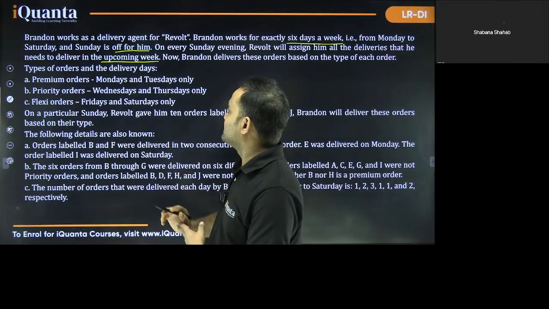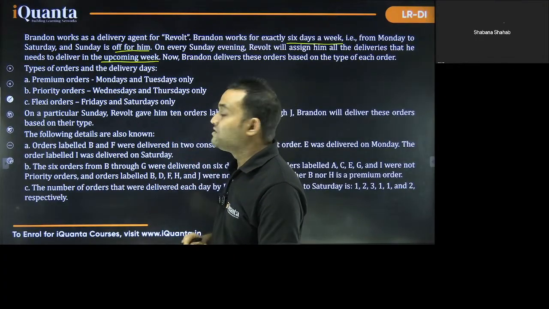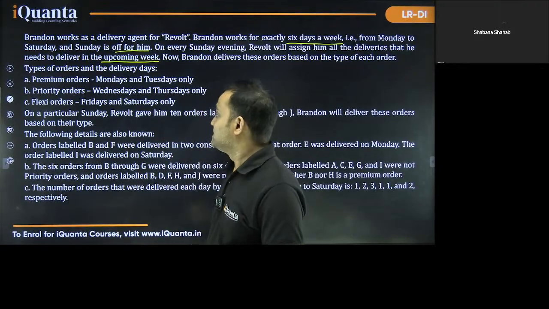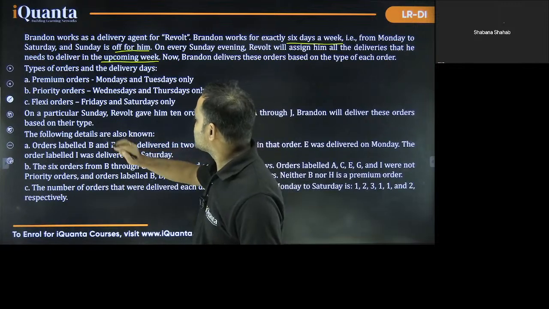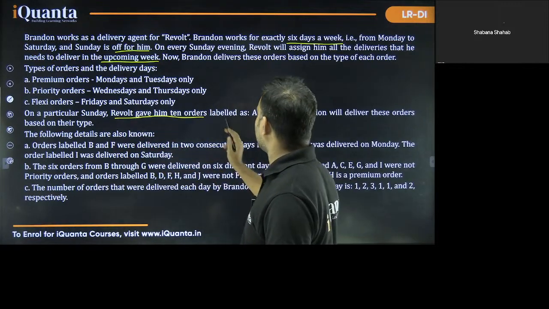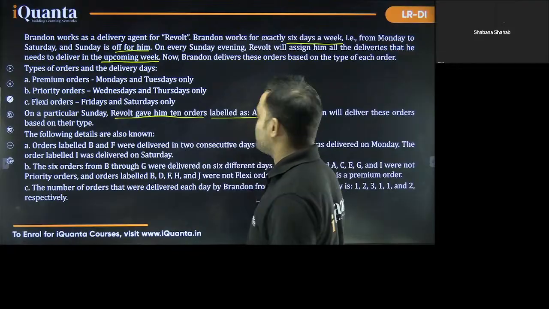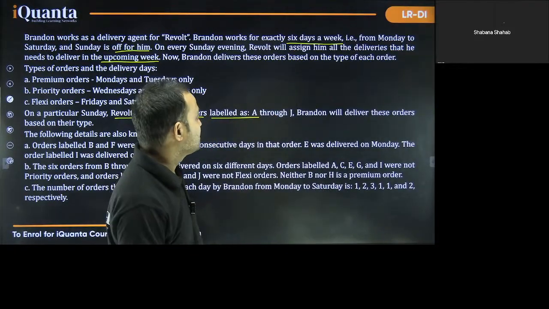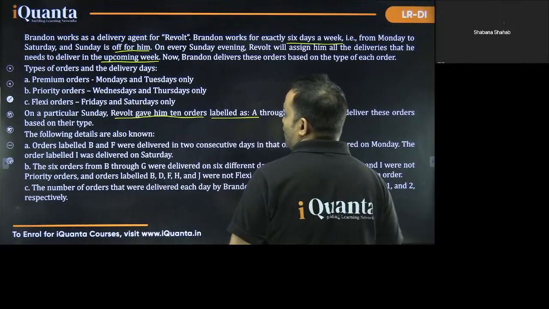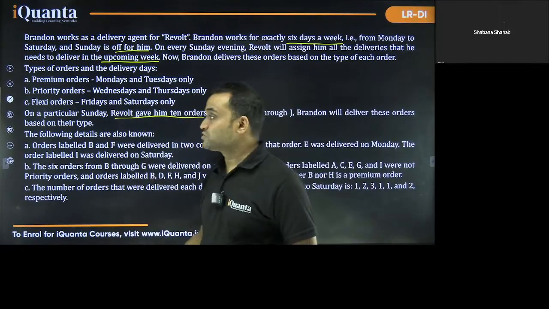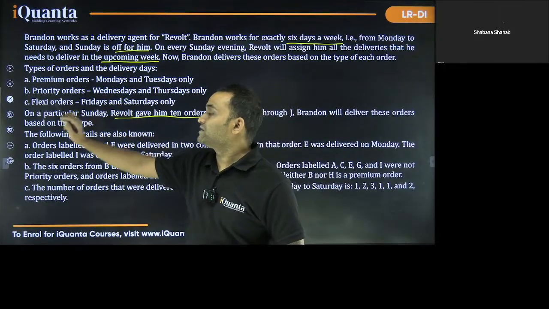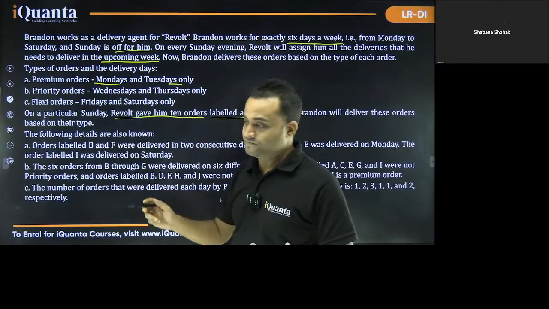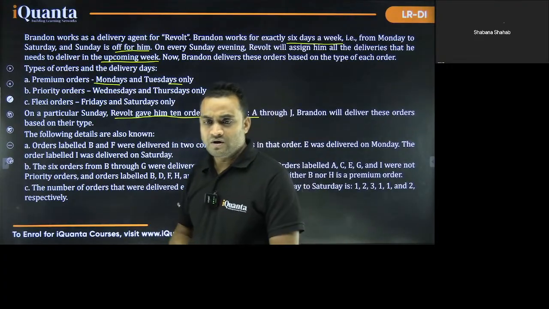Priority orders are delivered on Wednesday and Thursday. Flexi orders are delivered on Fridays and Saturdays. Then on a particular Sunday, Revolt gave him 10 orders labeled as A, B, C, D, E, F, G, H, I and J. Brandon will deliver these orders based on their type. So type means premium, priority, flexi. If it's a premium order, it will be delivered on Monday or Tuesday, and so on.